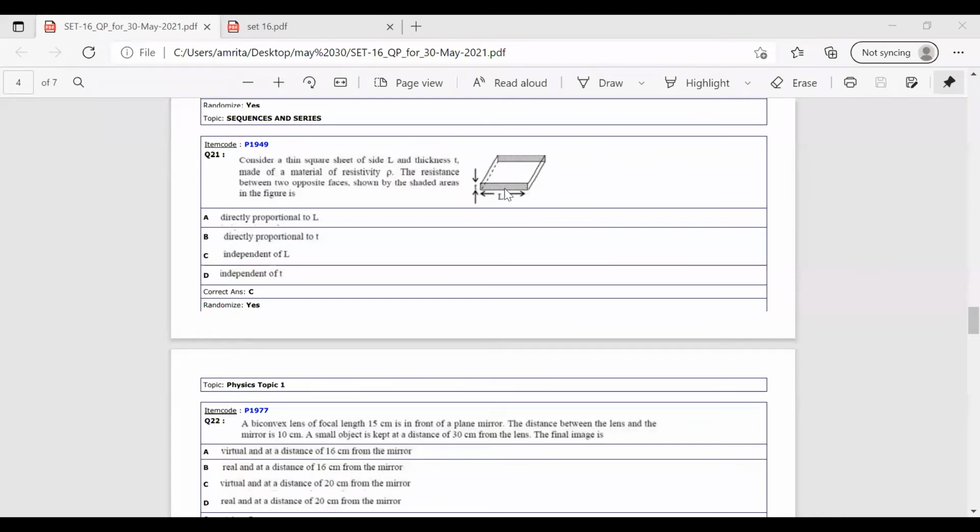One side is given as L and the thickness is given as T. It is made of a material with resistivity ρ. We have to find how the shaded region's resistance depends on L or T, the distance or the thickness.